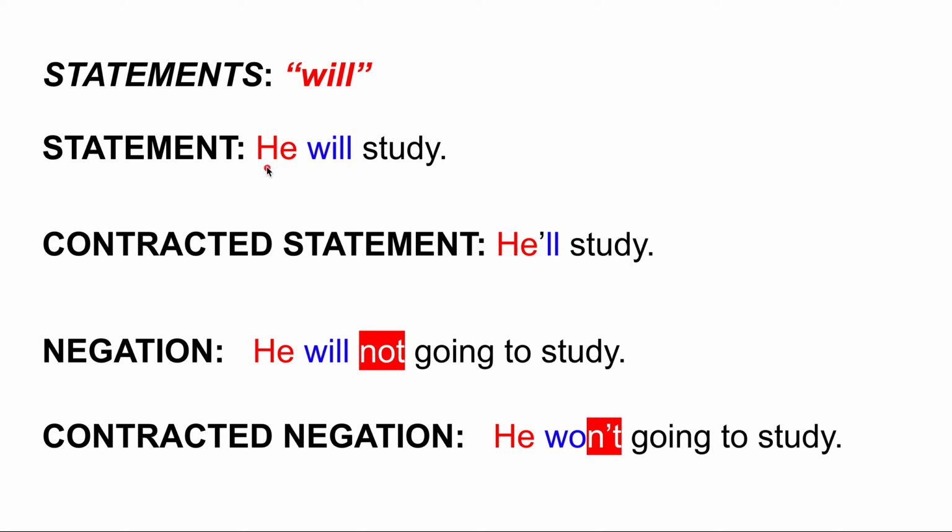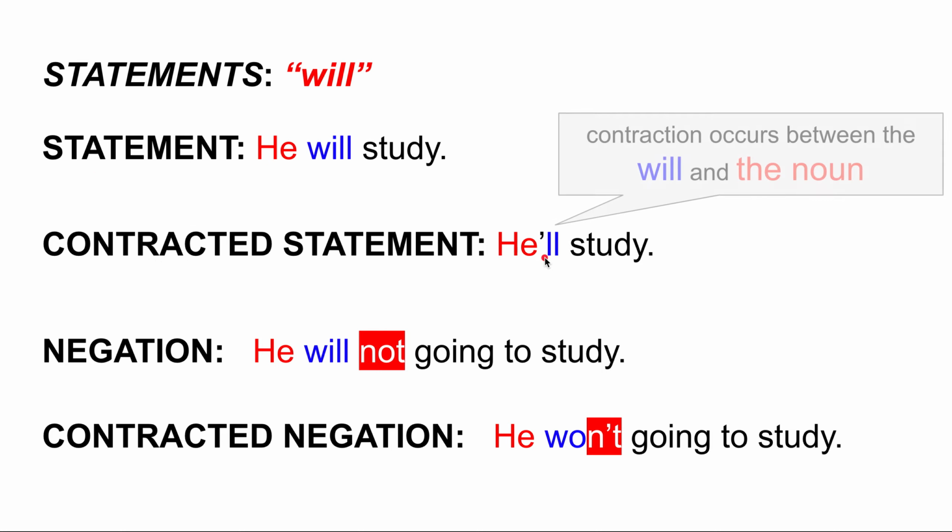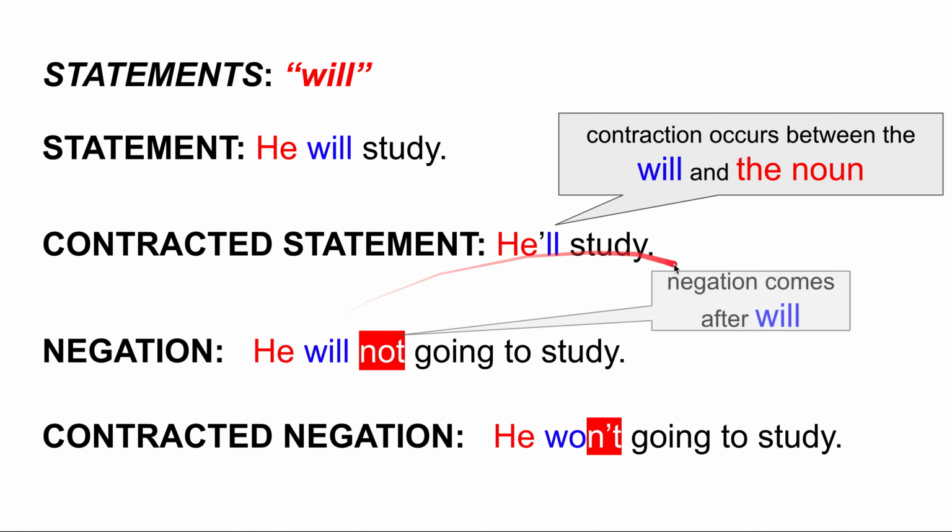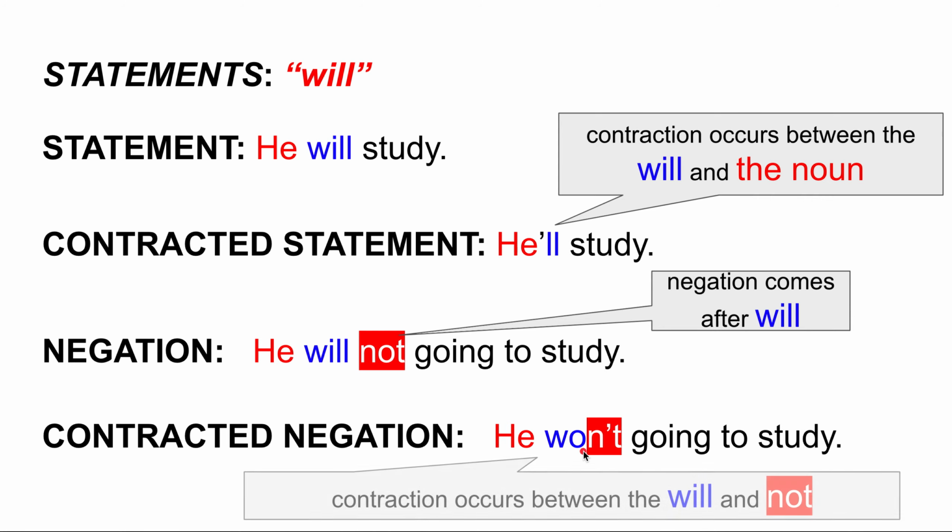Okay, statement, he will study. The contracted statement, he'll study. The contraction occurs between will, which is kind of a verb auxiliary, like the be auxiliary, and the noun, so he'll study. When we want to negate, the negation comes after will, just like the be auxiliary. He will not study, okay? If we want to contract a negation, we say he won't study. So the contraction occurs between will and not.